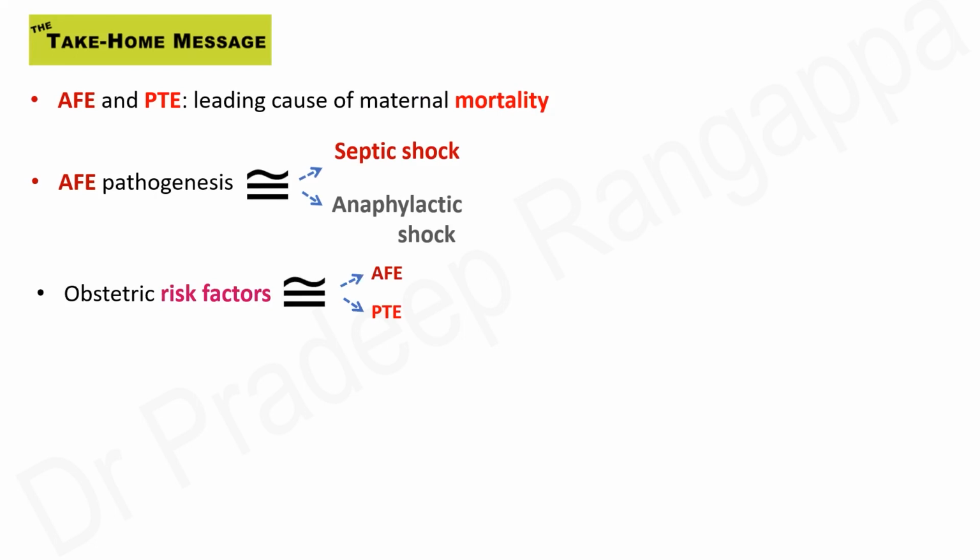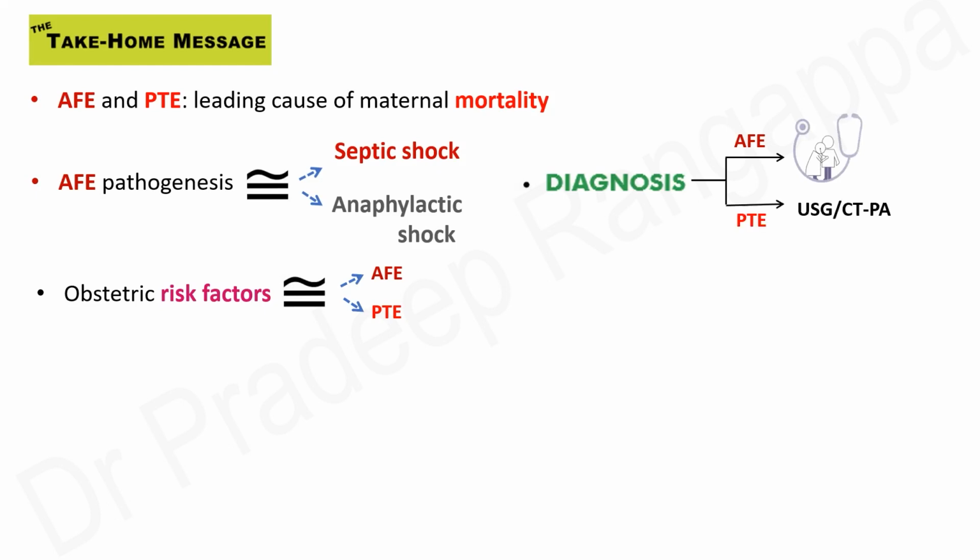And the obstetric risk factors are very similar in amniotic fluid embolism and pulmonary thromboembolism, which is uterine atony, postpartum hemorrhage, placenta previa, abruptio placenta, uterine tears, instrumentation, male fetus. All these are very common for both. And diagnosis of amniotic fluid embolism is mainly clinical, looking at those three distinct presentations. And PTE, one could contemplate doing ultrasound or CTPA to identify pulmonary thromboembolism.